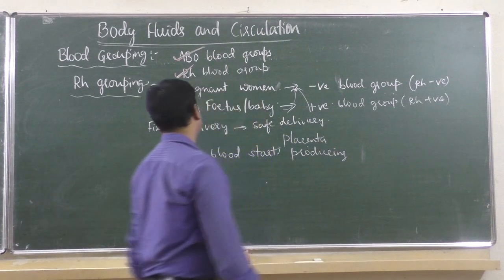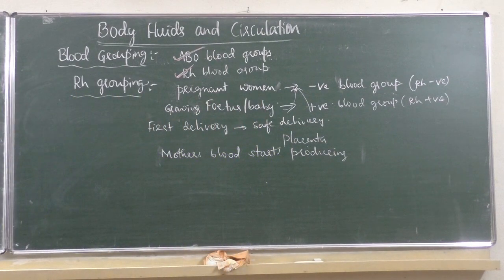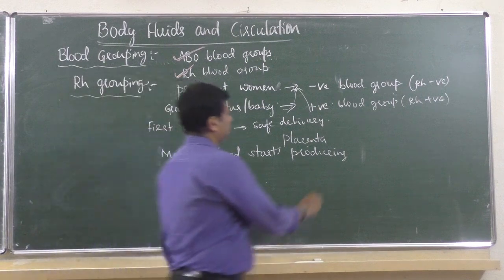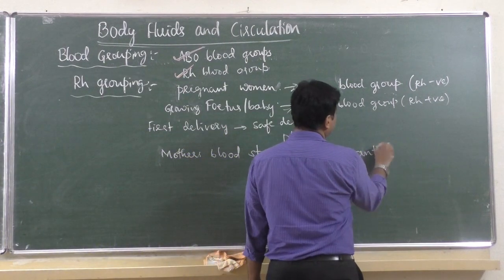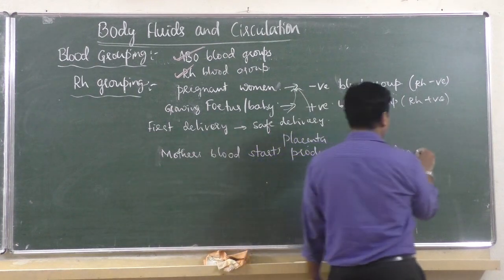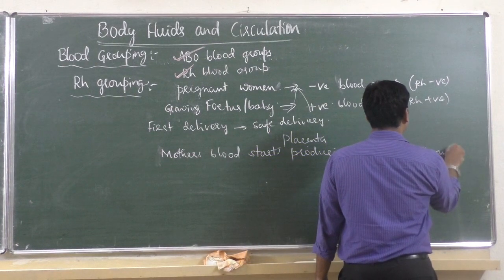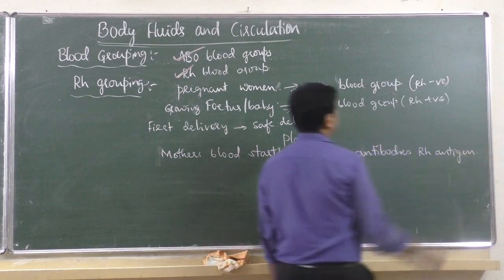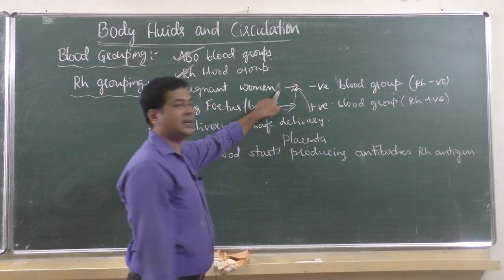What is that called? It is called mother starts producing antibodies against Rh antigen. She starts producing antibodies against that Rh antigen. Why? Because mother has Rh negative.